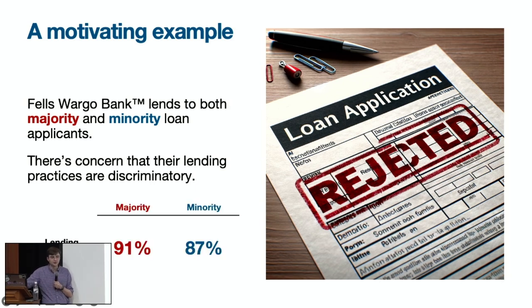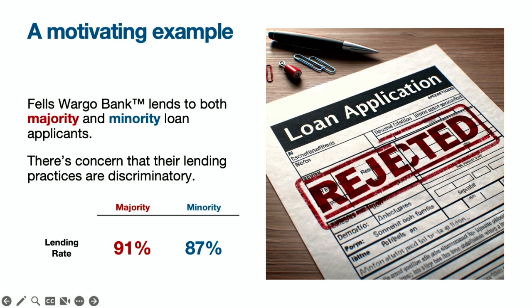So a very natural first thing to do is to try to dig up some data on who is getting approved for loans. So let's say that you find that 91% of applicants from the majority group are getting approved for loans, whereas 87% of applicants from the minority group are getting approved for loans.